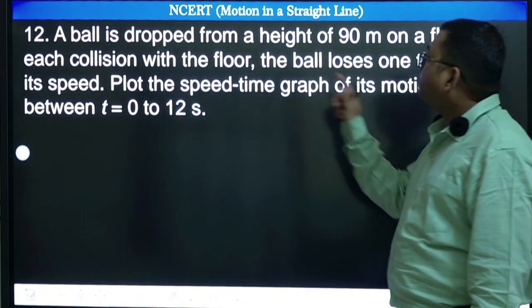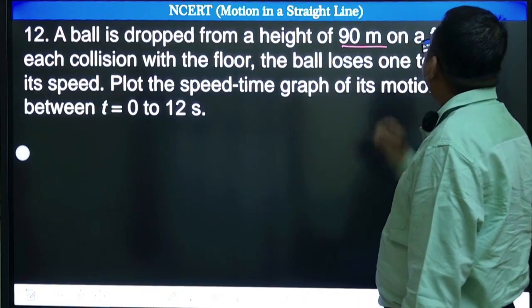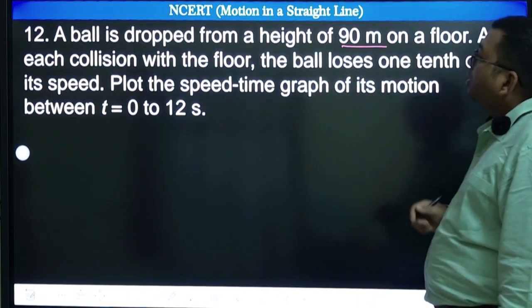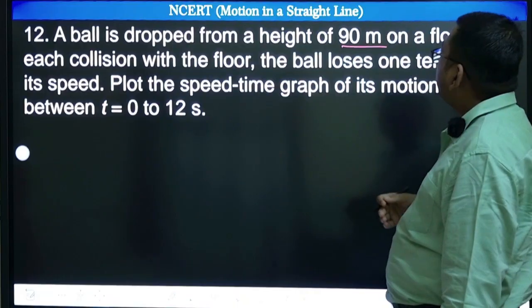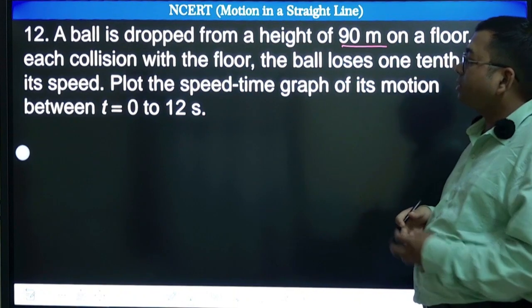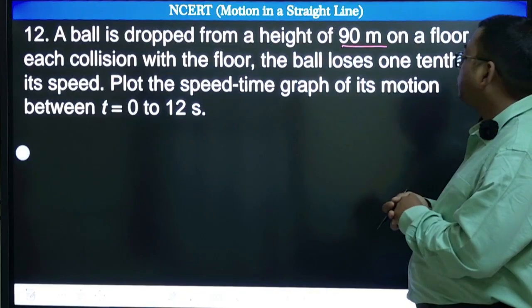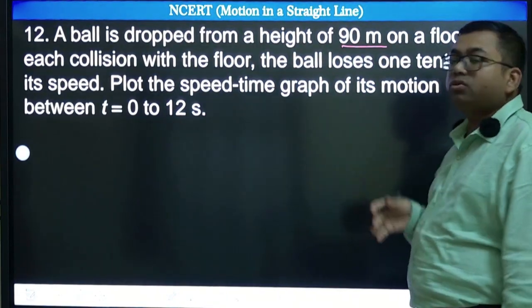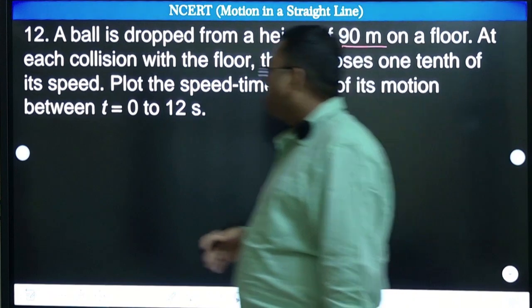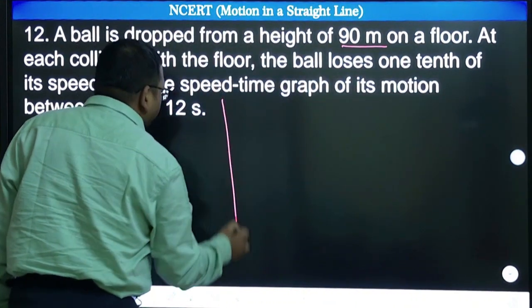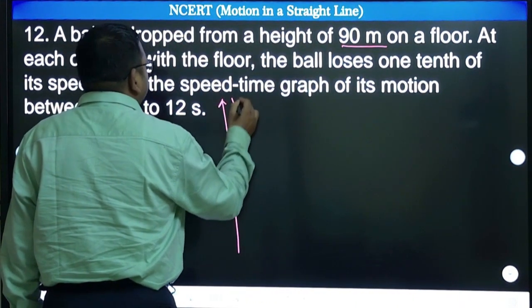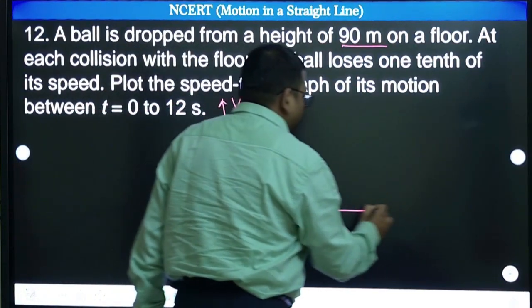A ball is dropped from a height of 90 meters on a floor. At each collision with the floor, the ball loses 1/10 of its speed. Plot the speed time graph of its motion between 0 to 12 seconds. Right. So we need to plot what? We need to plot the graph of speed. Remember, this is speed.